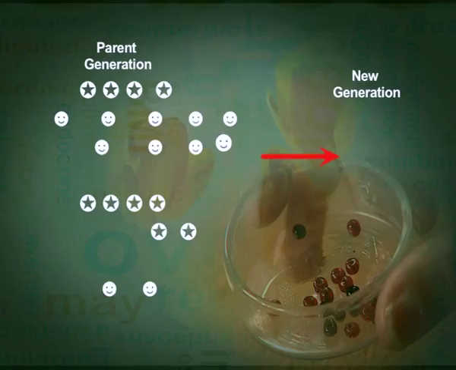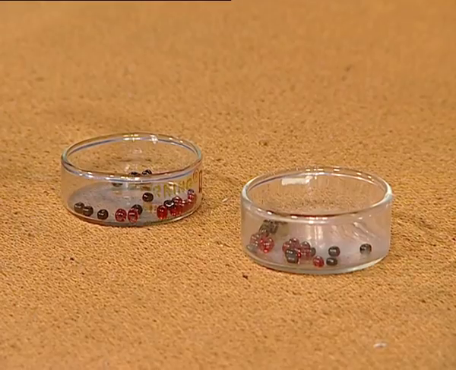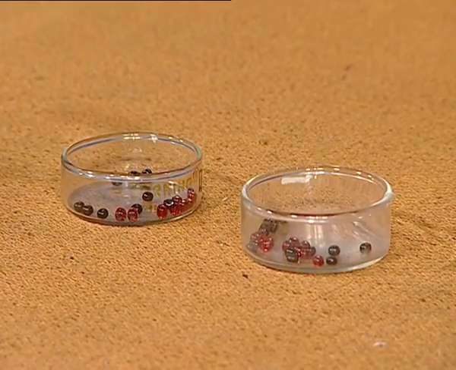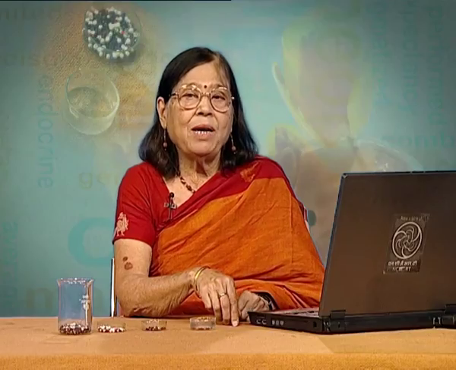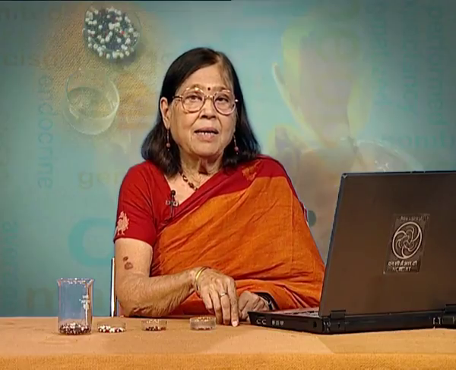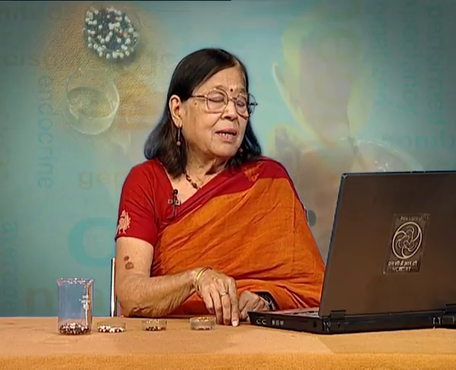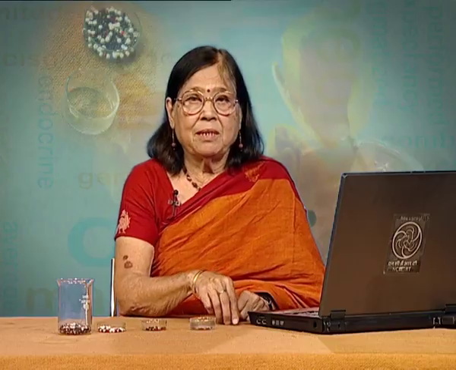Let us understand this little more. This is the experiment which we did. Stars are representing one color and circles are representing another color. We are picking the beads, and depending upon the color of the bead, we are putting on the other side. Now, in our experiment, we got 8 and 12 beads, but a stage will come when we will have only one color bead. Now, suppose we have only black color beads, all the 20.